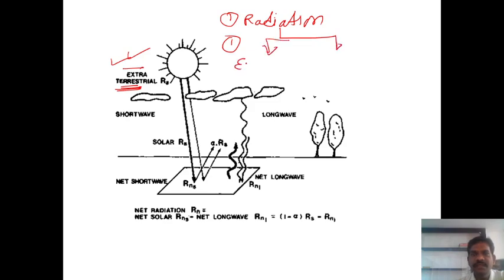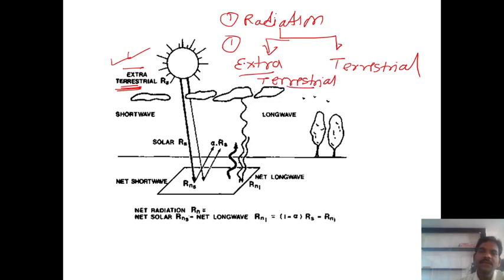First is extraterrestrial, and another is terrestrial radiation. This is the classification of radiation, guys. Very important. What are the types? One is extraterrestrial, and the second is terrestrial radiation.